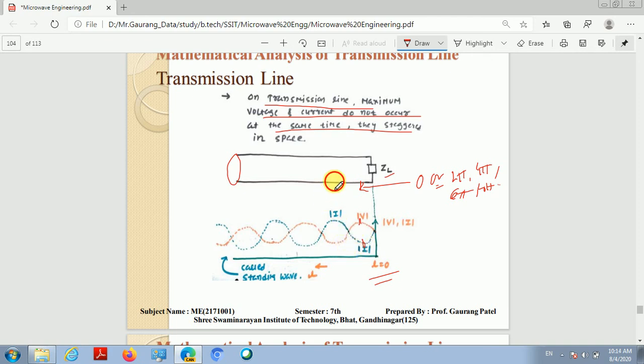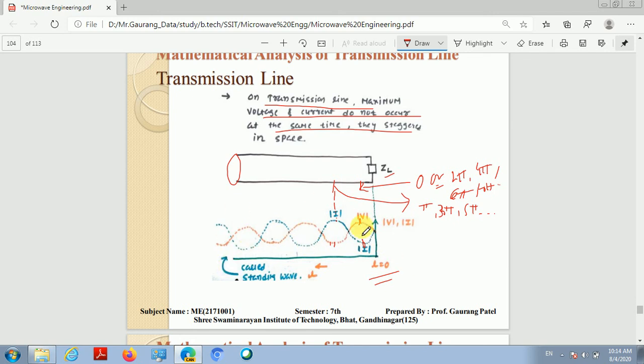At some other point on the transmission line, let's say at this point, the phase is an odd multiple of pi, that is pi, 3 pi, 5 pi, and so on, and at that point the forward current traveling wave and backward current traveling wave will be summed together, and we are getting the maximum current on the transmission line. But at the same point, we are getting the minimum voltage amplitude.